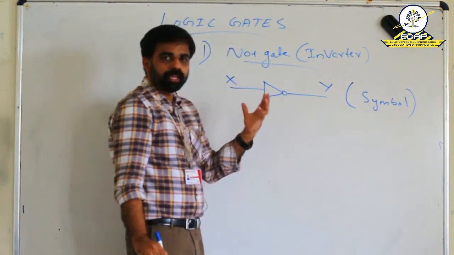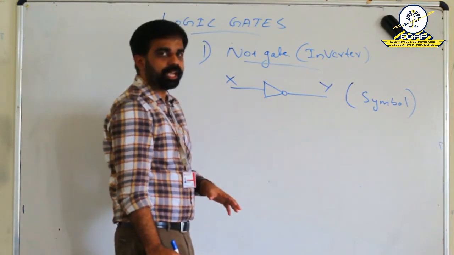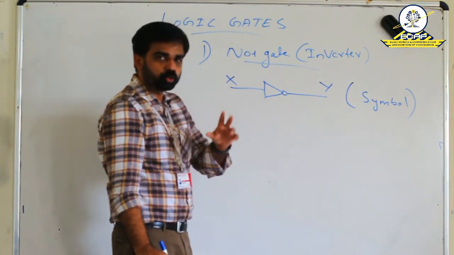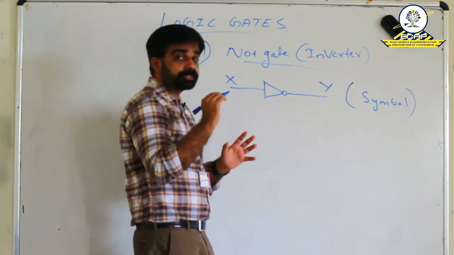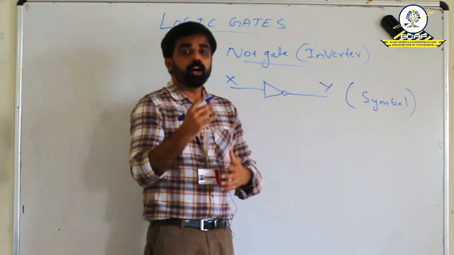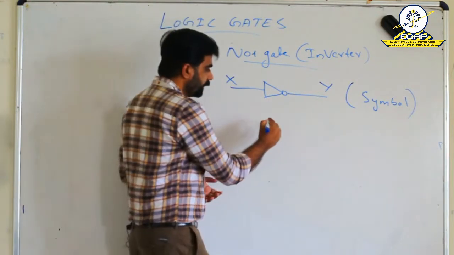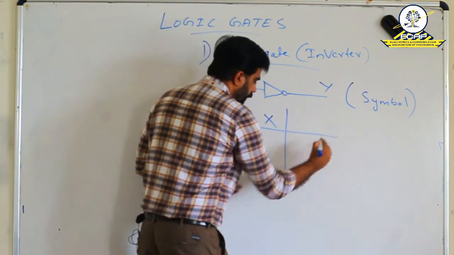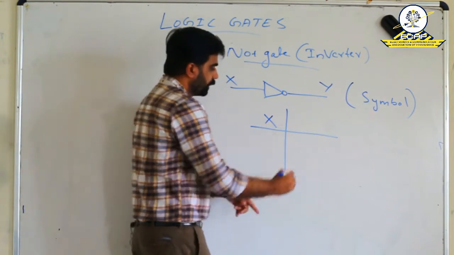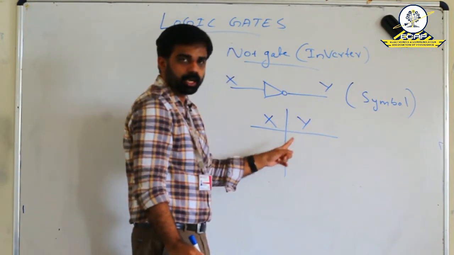Now, we have to represent the behavior of this NOT gate. For that, we can use the truth table, our second parameter. That is, truth table is the combination of output for all combinations of inputs. We can see here input is X. So, X is the input and output is Y. Y is the output.